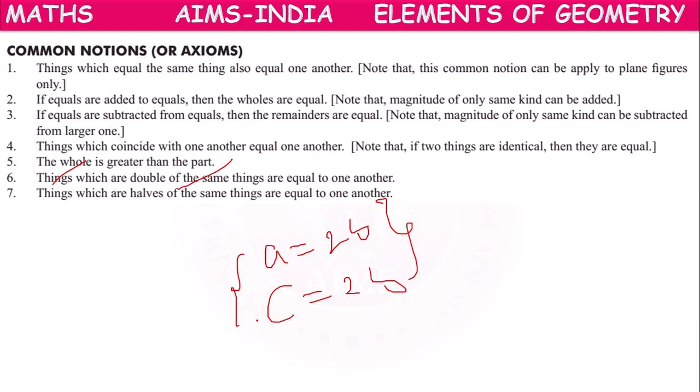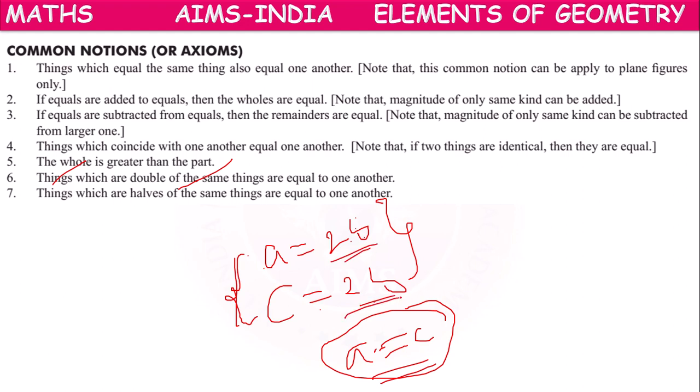Two things are double of the same thing. A equals 2B, C equals 2B. So from 1 and 2, what can we write? A equal to C. As they are equal to double of the same thing, these two things also become equal.